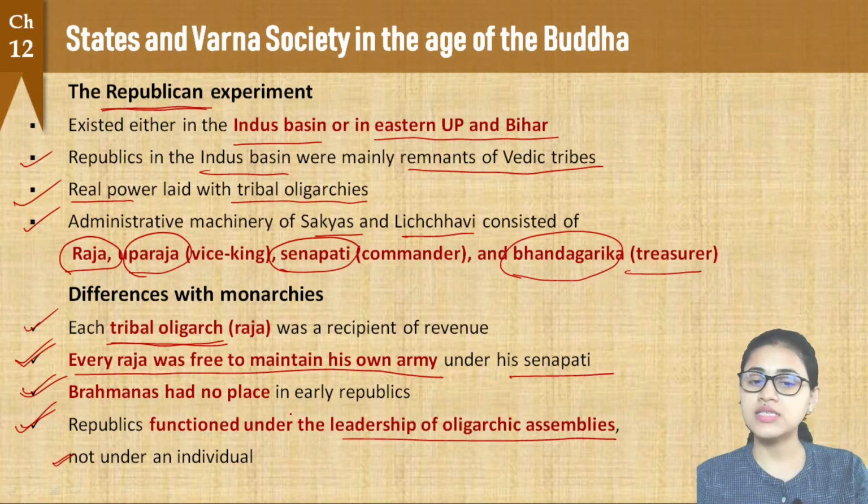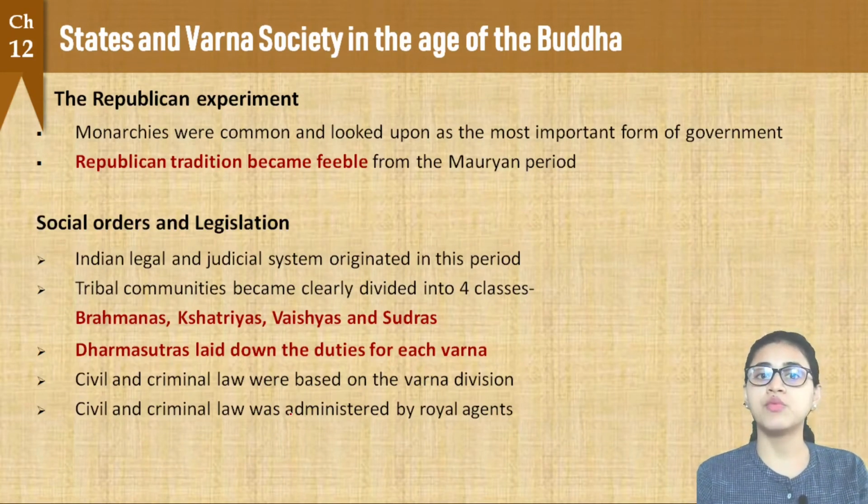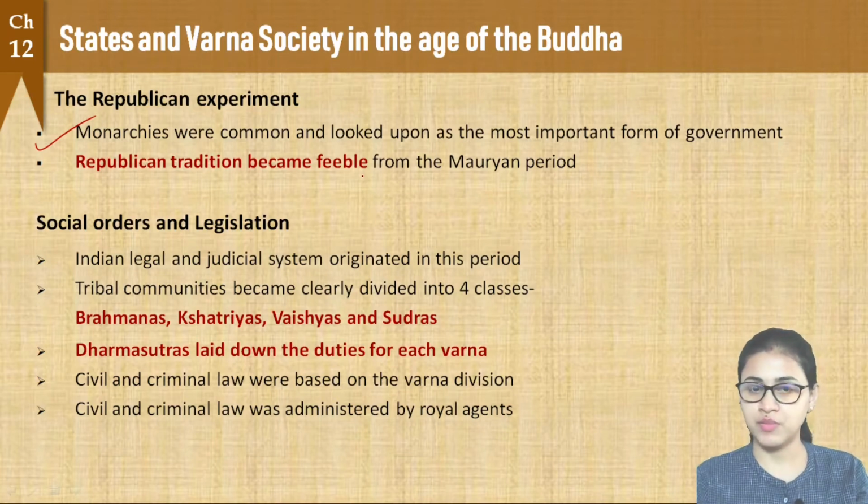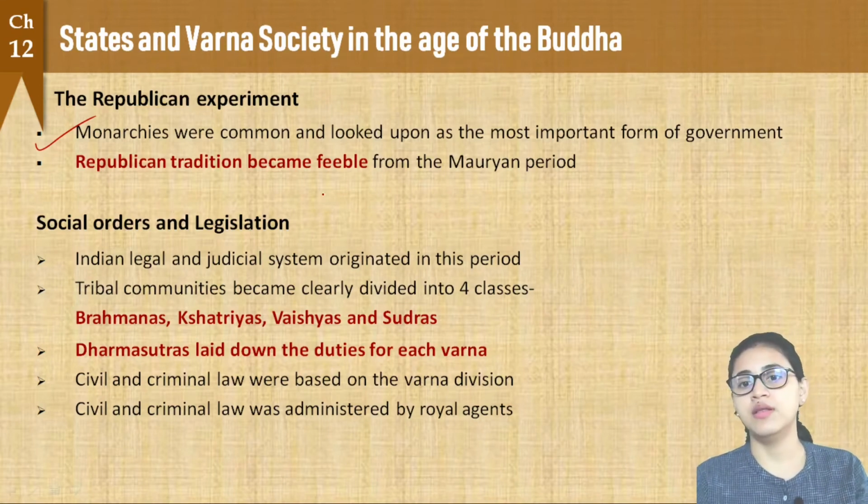So these are the differences of a republic from a monarchy. However, monarchies were more common, and in general, monarchies were looked upon as the most important form of government and not the republics. So slowly, the republican tradition became feeble, mainly from the period of the Mauryas.